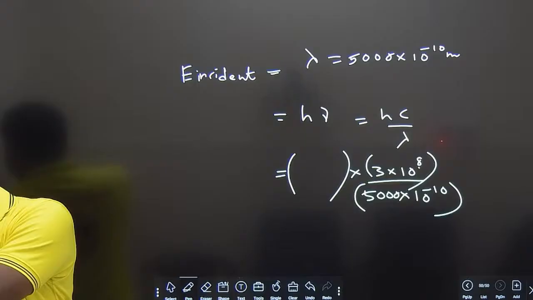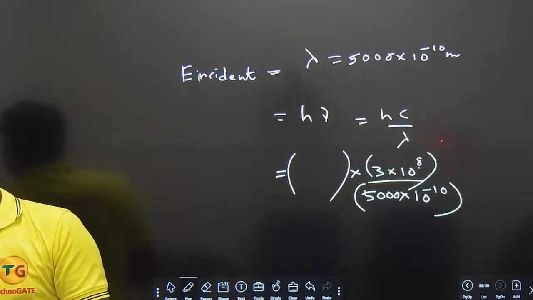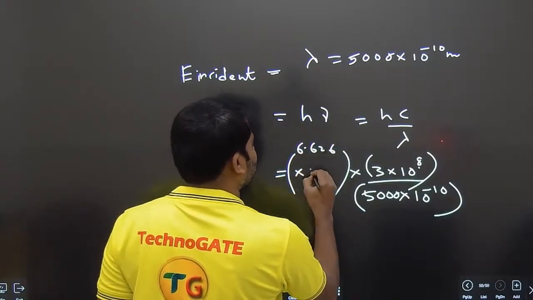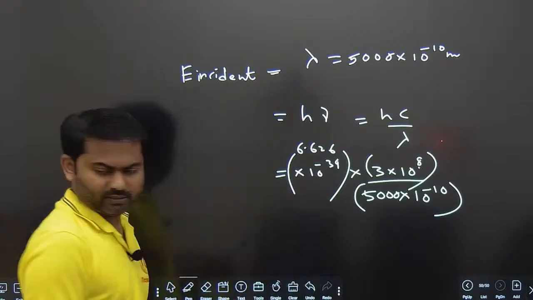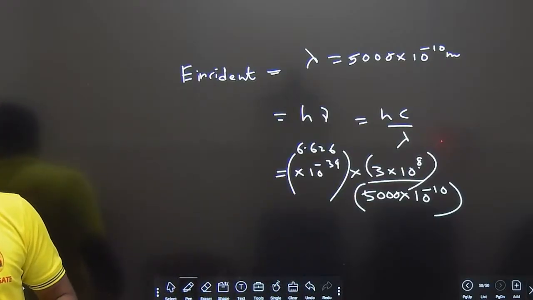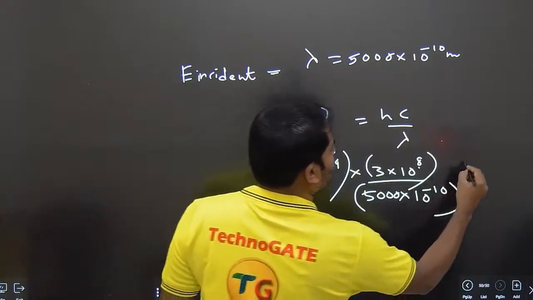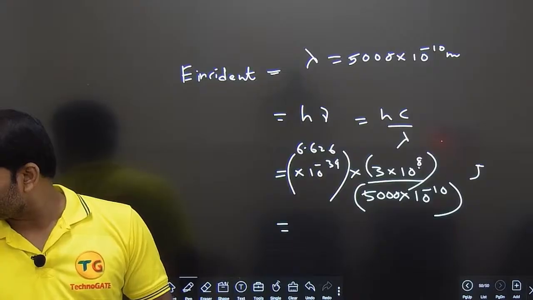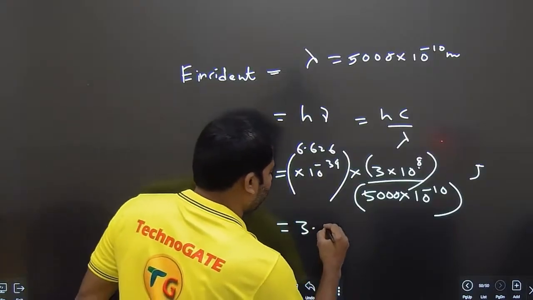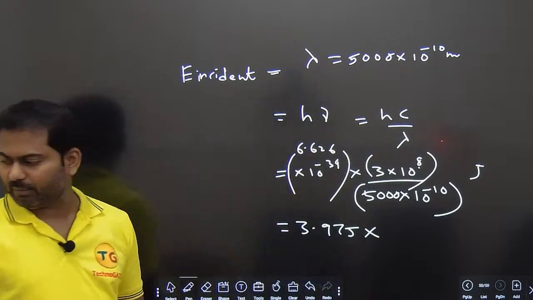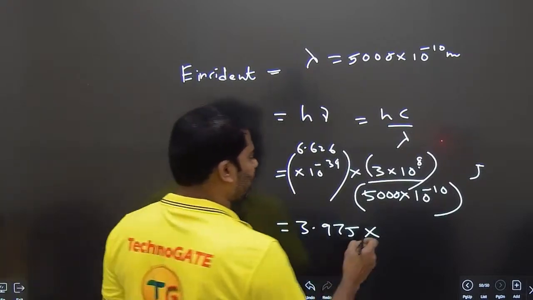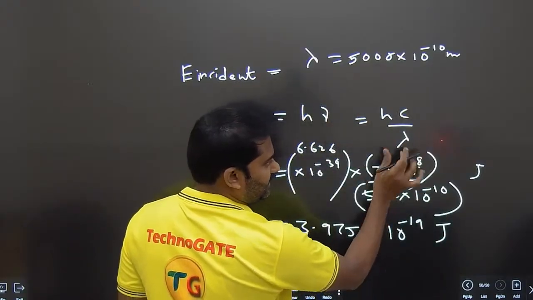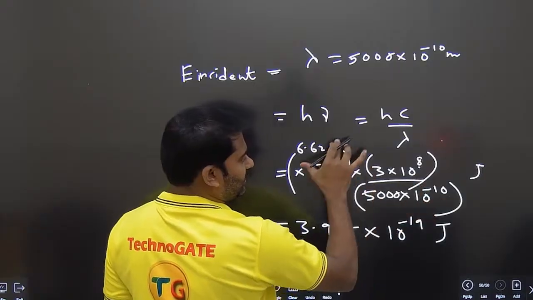H value is given as 6.626 into 10 power minus 34. Okay, this is the value. And we need to convert to electron volts later. So this will be in terms of joules. So if you simplify, I got the answer as 3.975 into 10 power minus 19, just to save time, I am taking the answer directly. This is in joules because we have substituted everything in SI units. C is in meters per second, this is in meters, these are SI units.